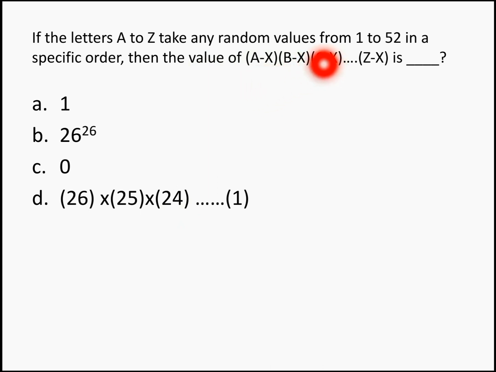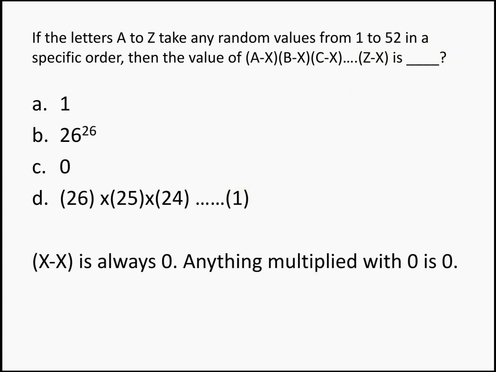It can take any values in a random way. If A is 1, B is going to be 3, C is going to be 5, it can be of any sort. But always remember, you have a continuation here, which is A is subtracted with a letter that even takes a value. If X takes 5, and because this gets continued, at one point you get X minus X. Whatever value X takes, X minus X will always be 0. So anything multiplied with 0 will again be a 0. So the answer for this question is 0.